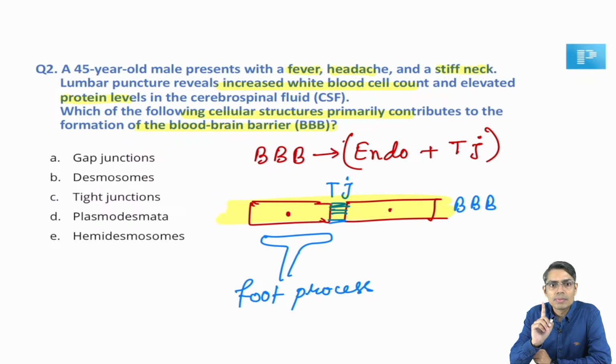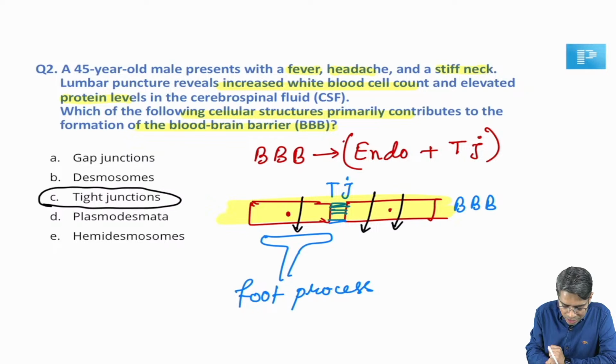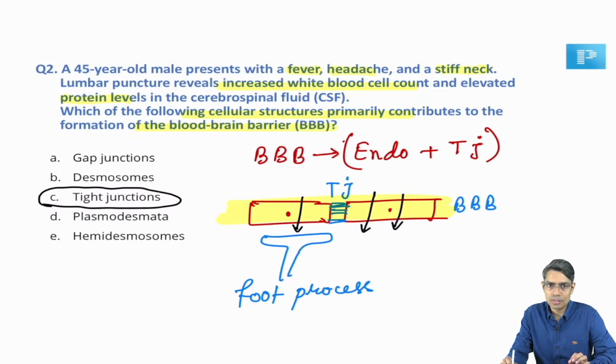It is there for the regulation of the permeability of the blood-brain barrier. What I told, it regulates the permeability of the blood-brain barrier, meaning which substances penetrate through this barrier or which will not, this decision will be taken by the foot process of astrocyte. That's why we say that it regulates the permeability of the blood-brain barrier. So, that is the basic thing that you have to remember here. Now, if you look at the question, many of you have given the correct answer. So, the tight junctions is the correct answer in this question, right.